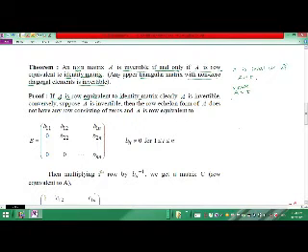Means what? If A is equivalent to B, then A is invertible if and only if B is invertible.